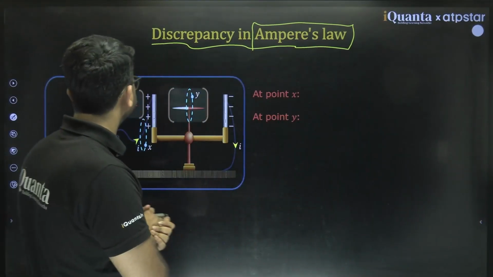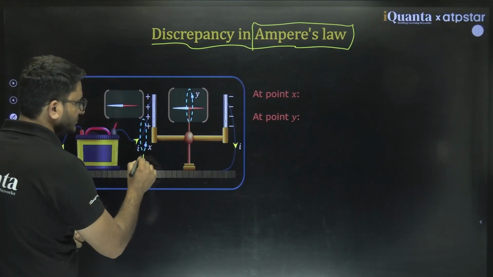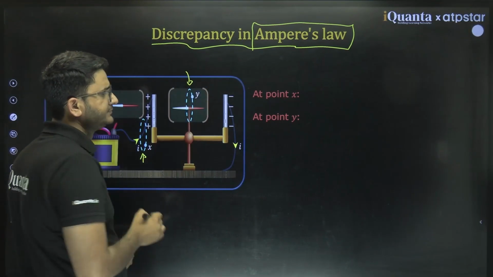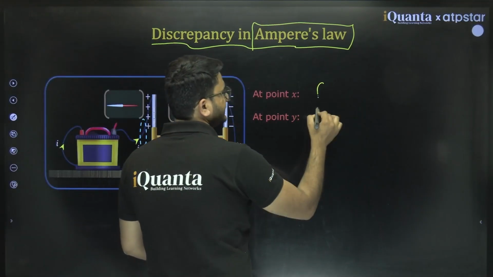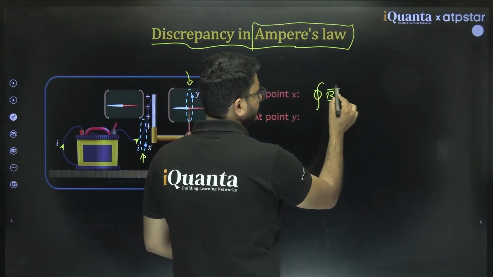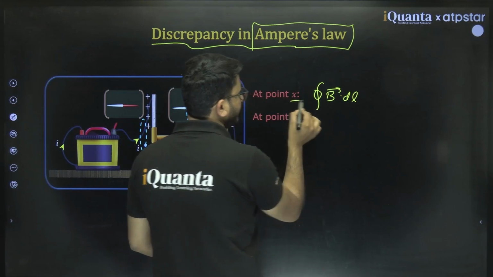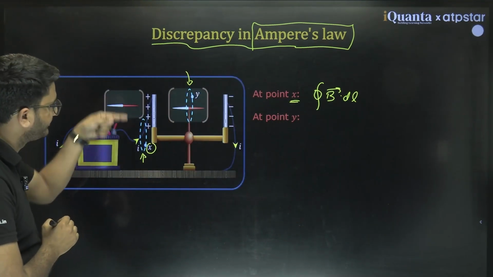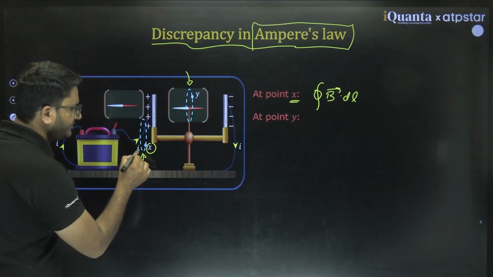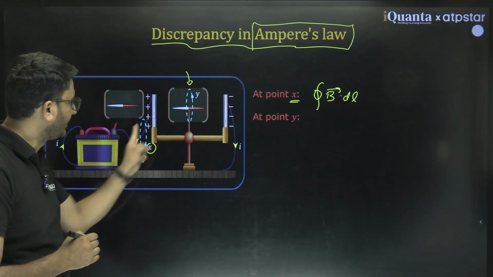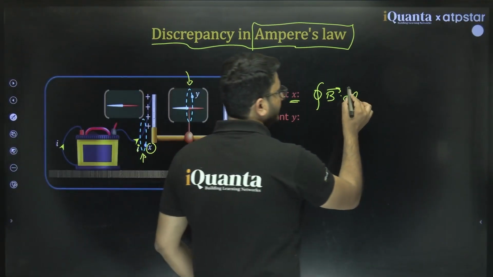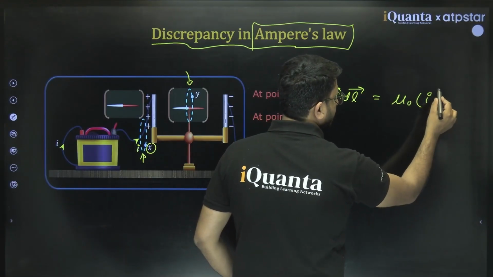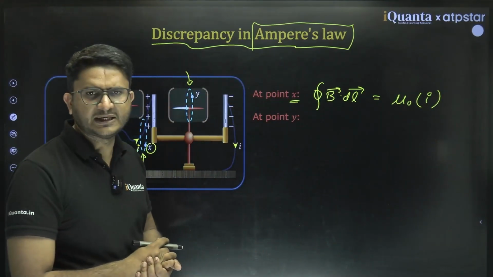He says if you take two Amperian loops, one here and one here, then at point x, if you take this Amperian loop, there is actually some current flowing through it. So the integral of B dot dl must be equal to mu naught times I, the enclosed current.